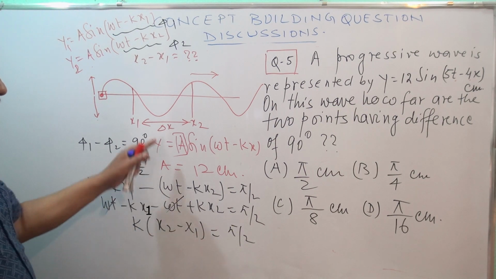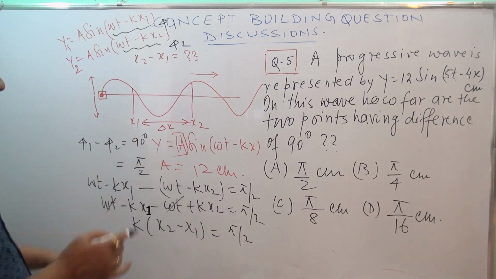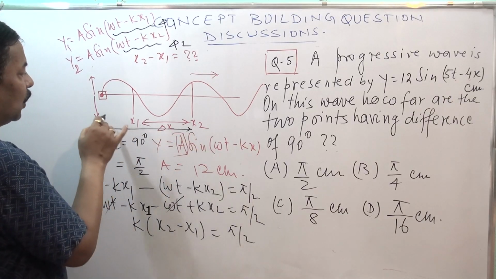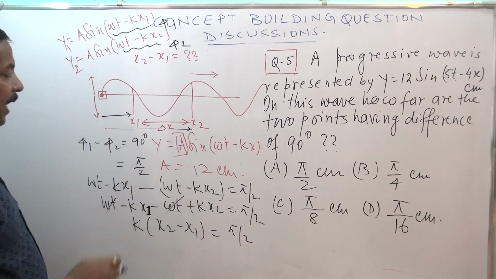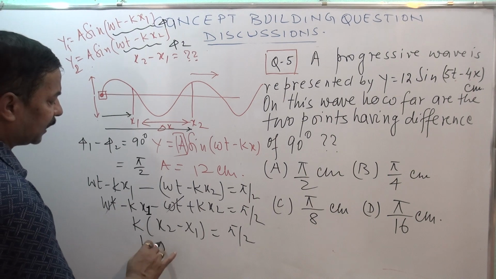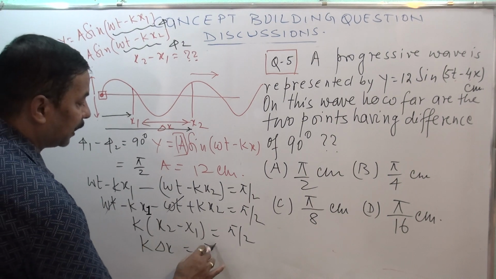This we have to find. This is Δx; from here to here it is x2, and from here to here it is x1. So kΔx = π/2.